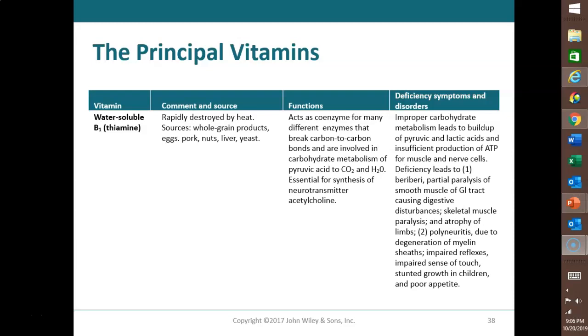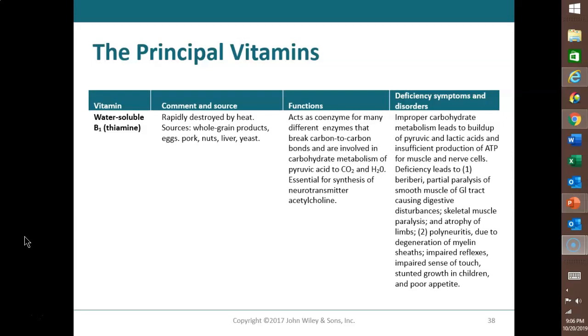But B12 is the only one that's not found in vegetables, and we're going to talk just a little bit about it. So I'm not going to ask you to know the specifics on each one of these B vitamins, other than a couple of them that I want to point out, just a couple of important things that we've already talked about, and I want to remind you of those.